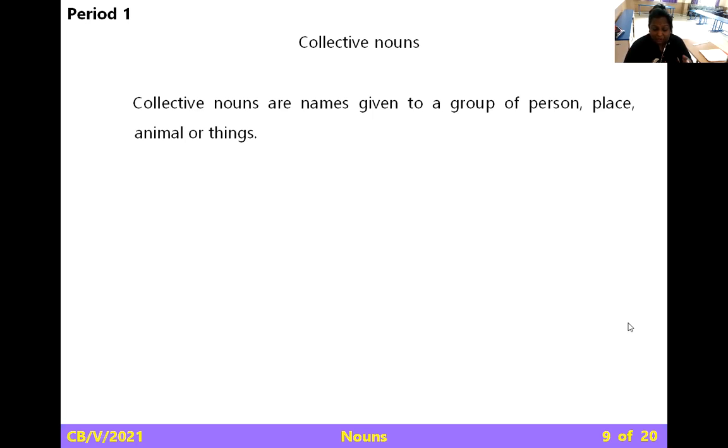So it is easy for us to recognize one group, right? It's a collection of nouns together, and we are considering it as one group. It may be people, a place, or animals. Players come under people, so a collection of players together is a team. This is how we recognize them.